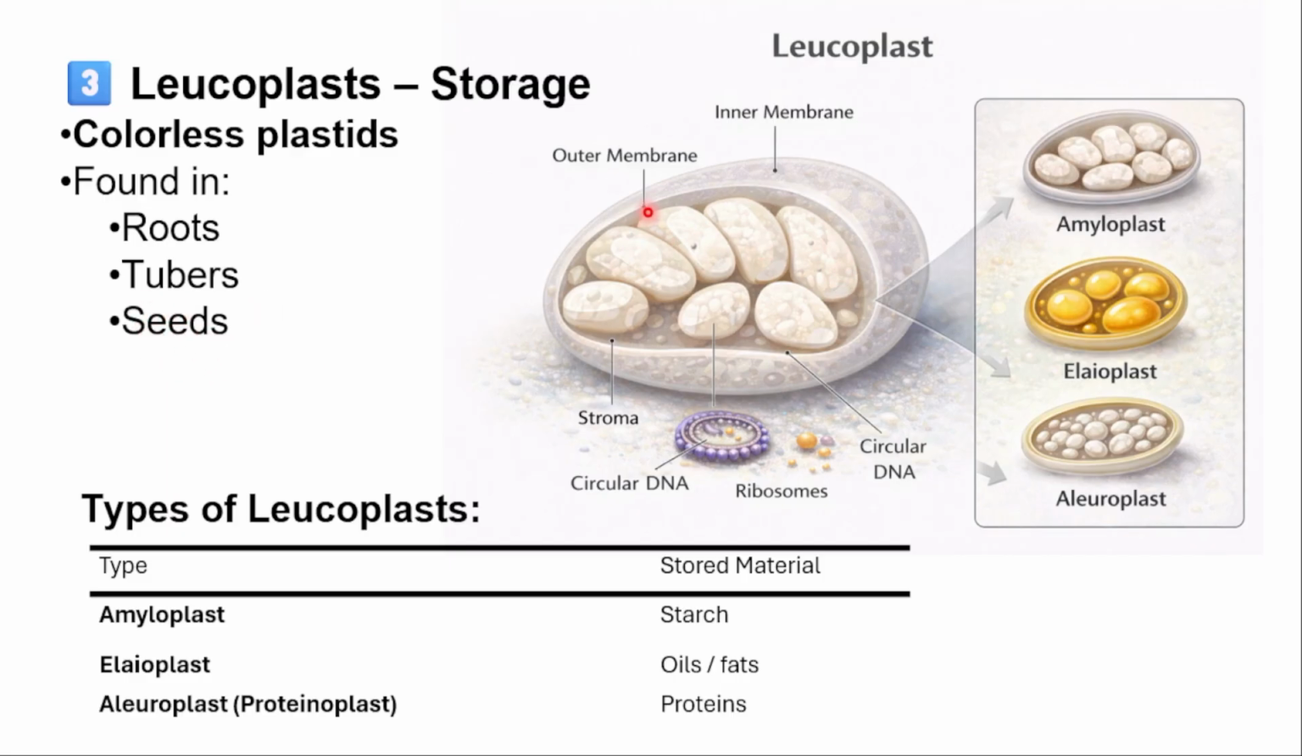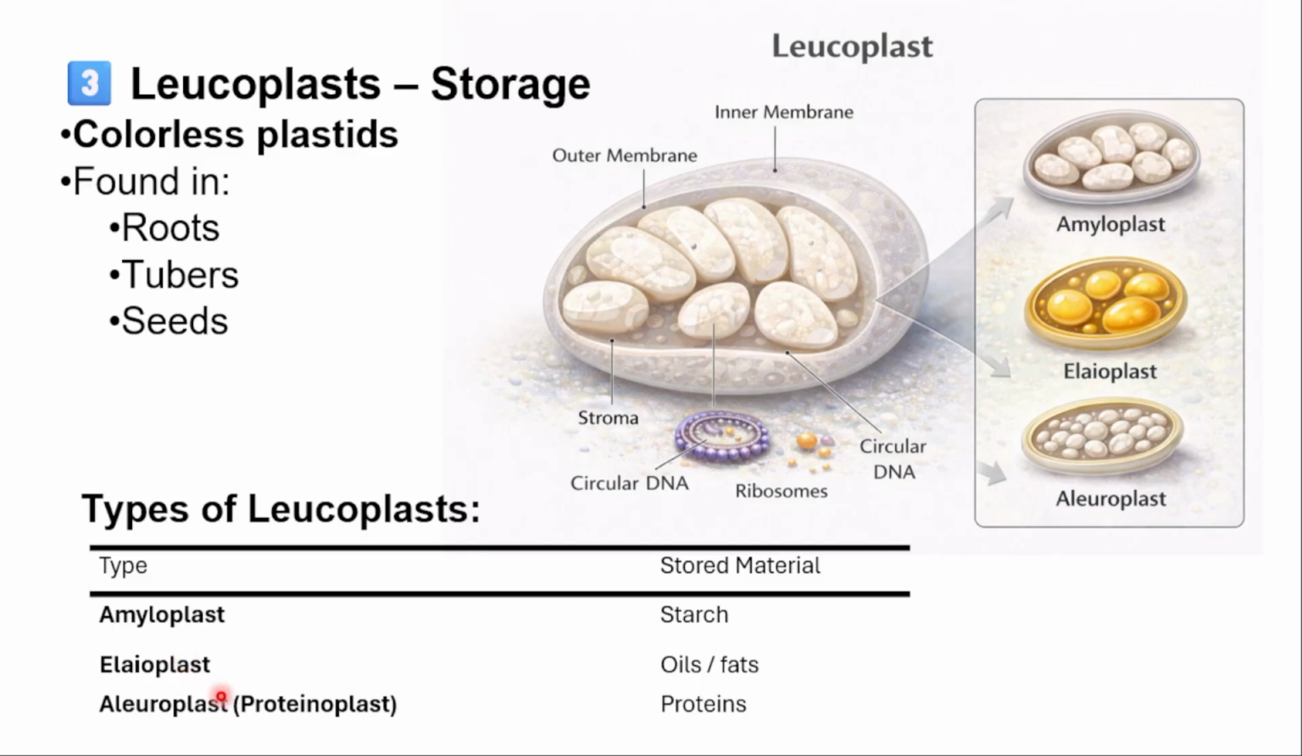It also has two membranes as it is a plastid. It also has circular DNA, ribosomes, everything. But the important thing about the leucoplast is its types. There are three main important types of the leucoplast, that is amyloplast, elaioplast, and aleuroplast. Aleuro, wherever you come to hear this word, it is representing what? Protein.